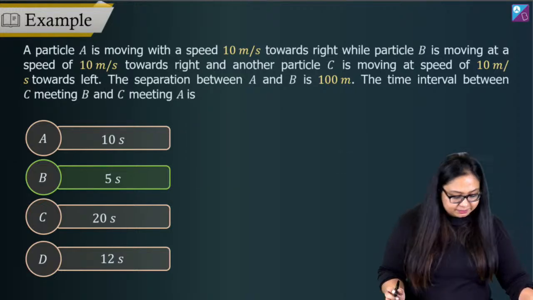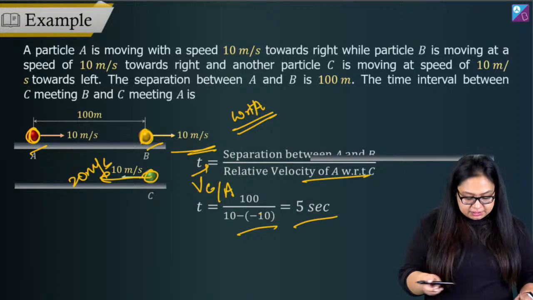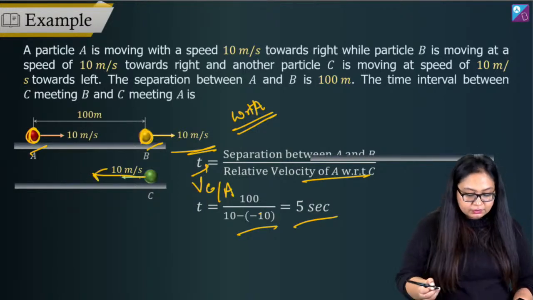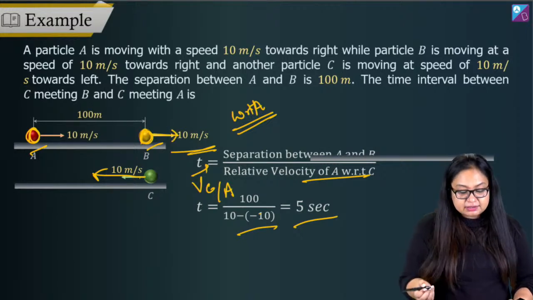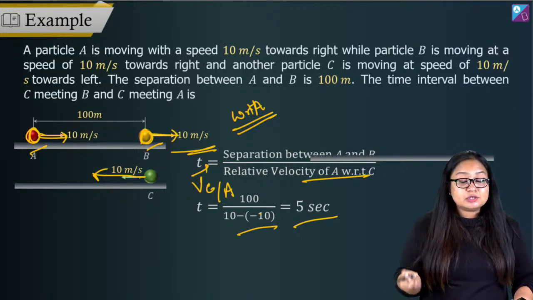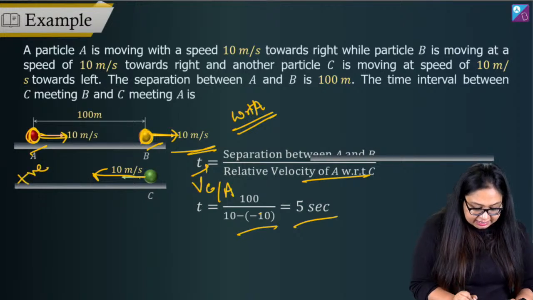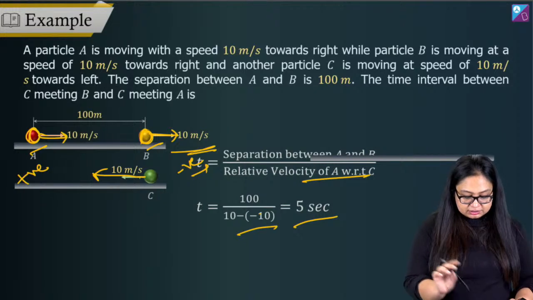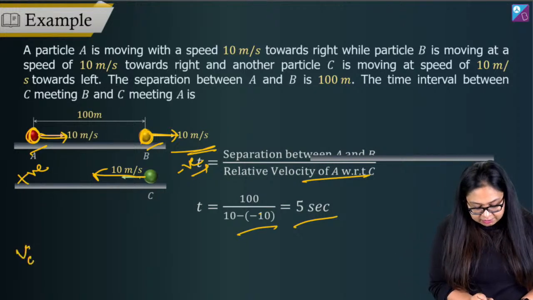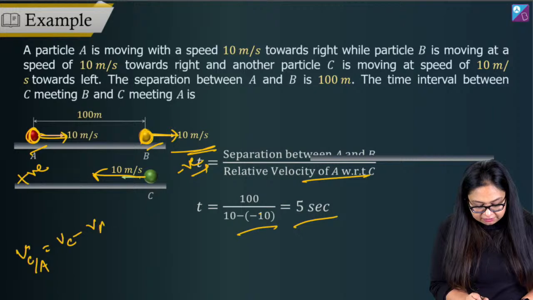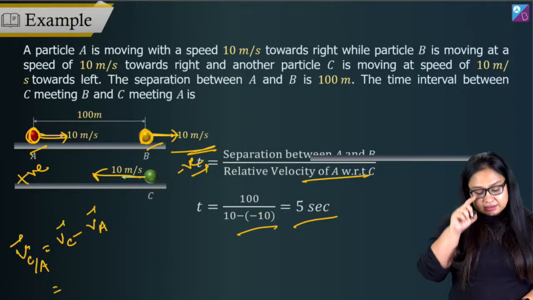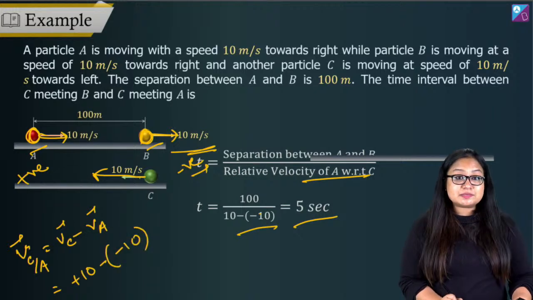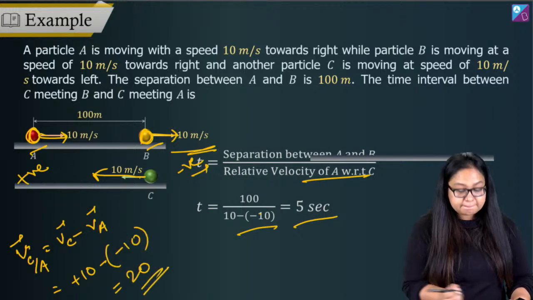Okay, think about it this way. I'm going back. How 20, yeah? See, velocity of C is in this direction, no? Towards west. Velocity of A is towards east. So if I take positive towards west and negative towards east, I will say that velocity of C with respect to A is equal to how much? See, I'm going to write it here. Velocity of C with respect to A is equal to velocity of C minus velocity of A. If I write it in terms of vectors, velocity of C is in positive direction. So plus 10 minus of minus 10. This becomes equal to 20. Okay?